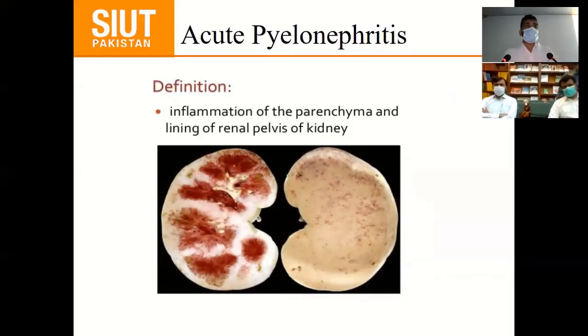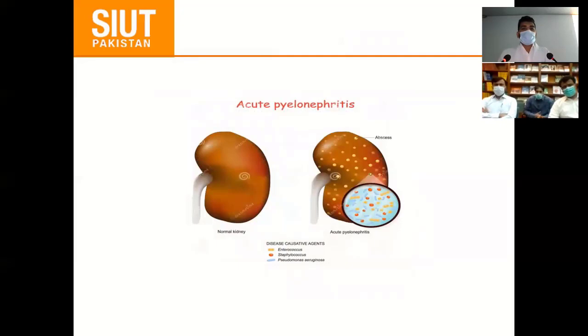So let's talk about acute pyelonephritis. Acute pyelonephritis is defined as inflammation of the parenchyma and lining of pelvis of the kidney. So let's talk about the organisms involved in pyelonephritis. Most common is E. coli, which are gram-negative bacilli. Klebsiella, Pseudomonas, Proteus, Enterobacter are also involved in acute pyelonephritis.